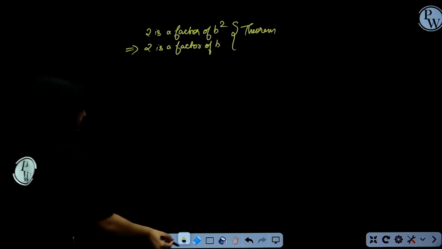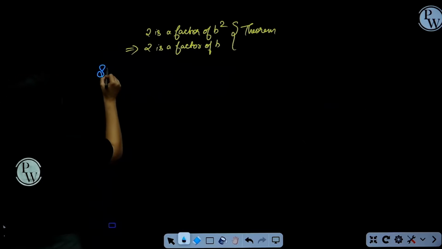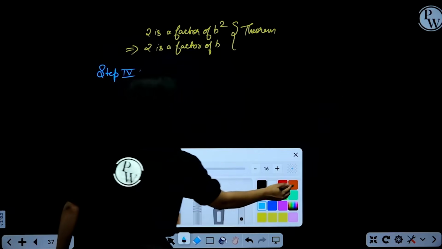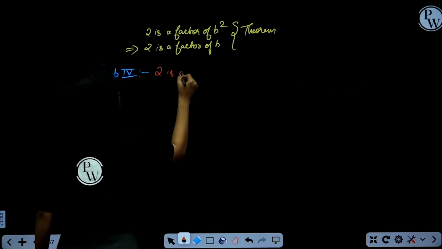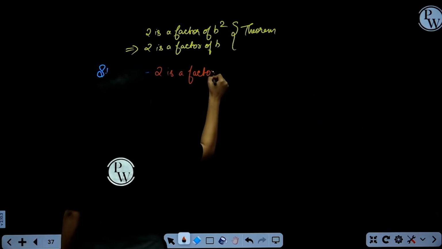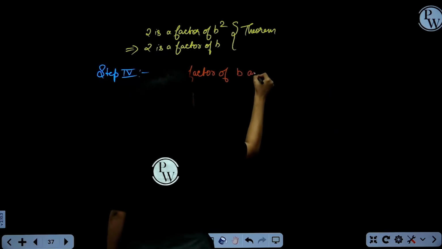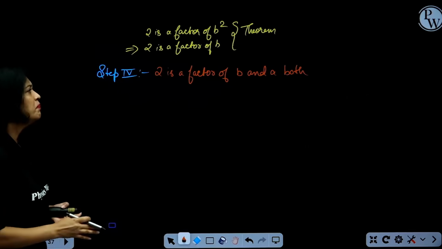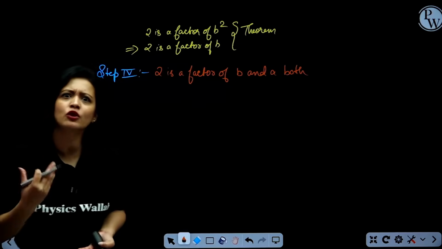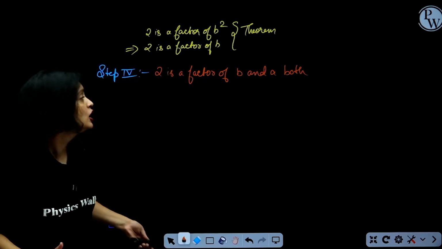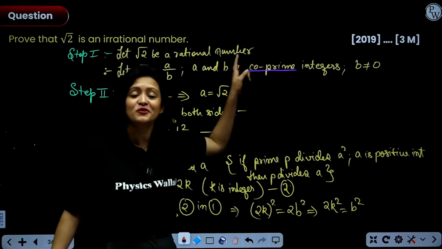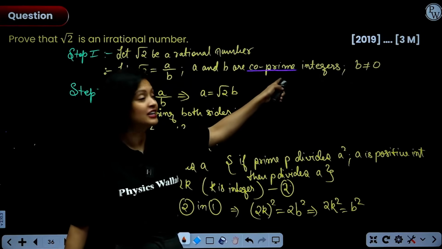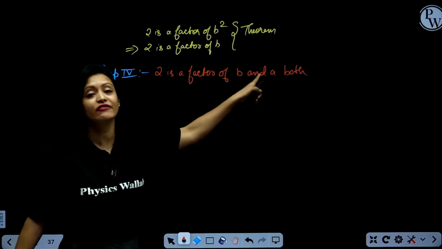Now everyone, we have seen step 4 here. We have seen that 2 is a factor of b and a both, right or not? 2 is a factor of b also and a also, both of them. But did we not assume that a and b are co-prime? We did. Remember, I told you that co-prime is the most important thing here, because we are going to ultimately prove that a and b are not co-prime. Okay, so that's why here we have proved that 2 is a factor of both a and b.